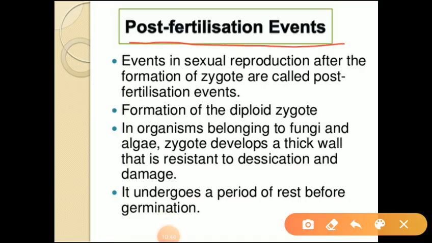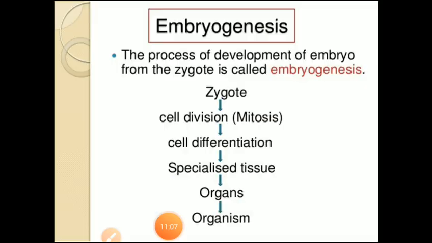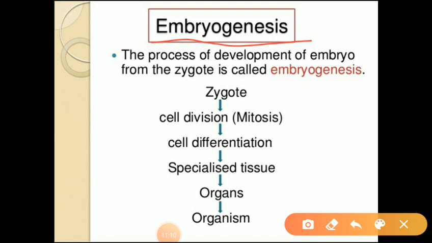Come to the last events which take place in sexual reproduction, that is post-fertilization events. What does it mean? Post-fertilization events means the events which occur after fertilization. It consists of two steps. First one is formation of zygote. Second one is embryogenesis. So these are the two steps which belong to post-fertilization events.